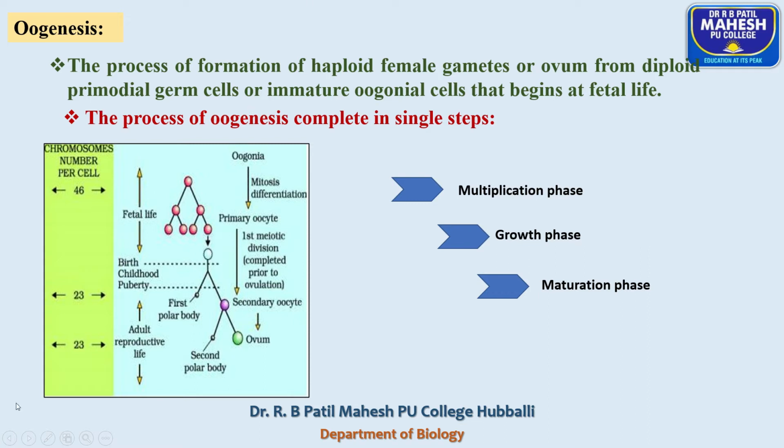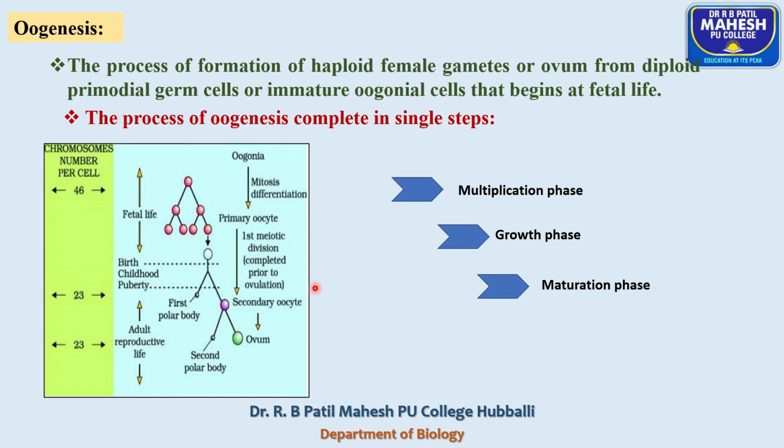And you remember one thing, the multiplication phase is restricted to the fetal life. After the birth, the growth phase takes place. After attaining puberty, the maturation phase takes place. You already know that the ovary is lined by germinal epithelium.